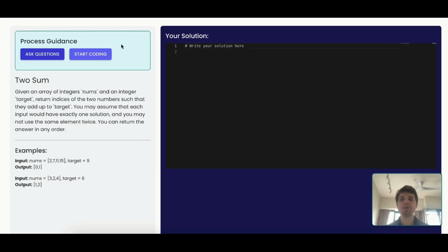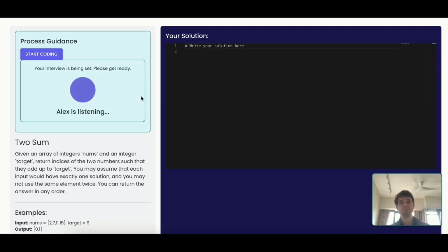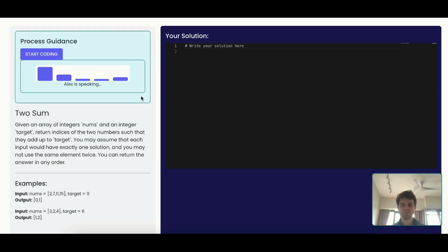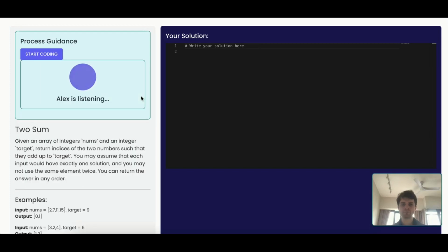Okay, so here we may start coding directly or ask some clarification questions. For example, the candidate has some questions. Let's try it. Can I assume that the array is sorted or not? No, you should account for unsorted arrays as the problem does not guarantee a sorted input. Your solution should handle any order of numbers. Got that. Okay, now I think I'm ready to code.